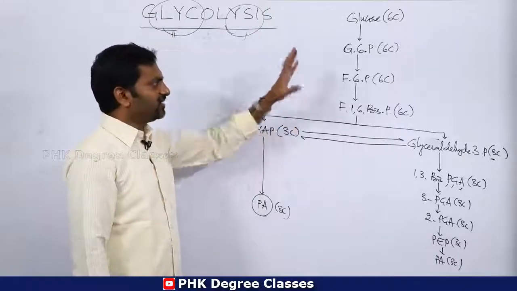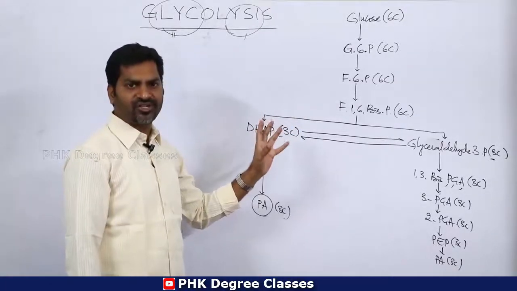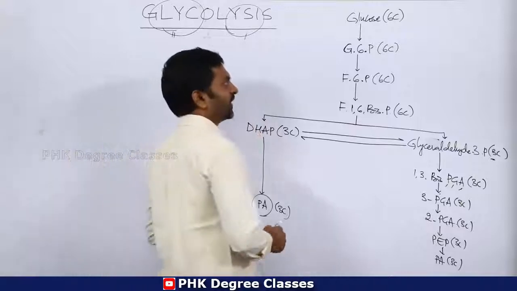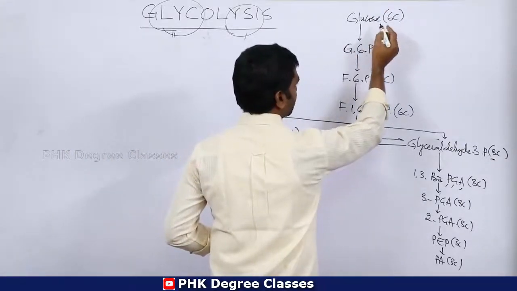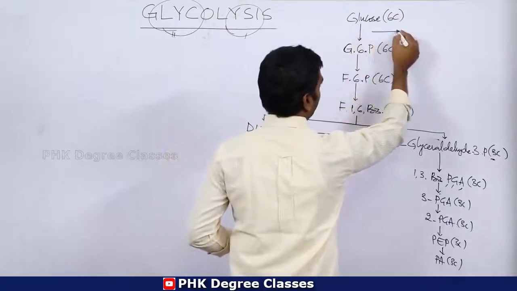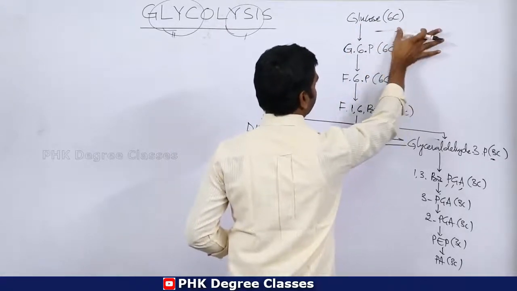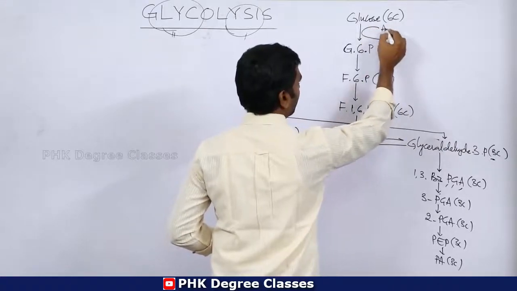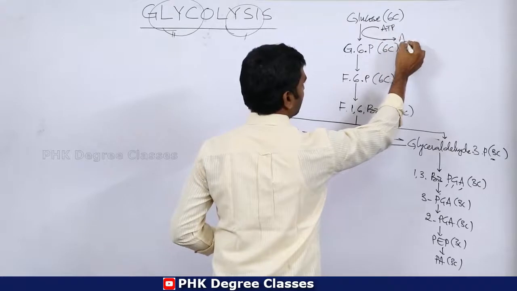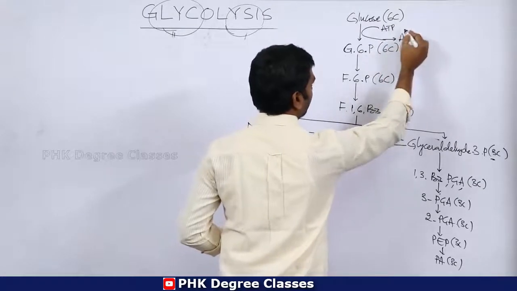Now we'll see the entire schematic representation of glycolysis. Glucose is converted into glucose 6-phosphate in the presence of the enzyme hexokinase. Here 1 ATP is converted into ADP.